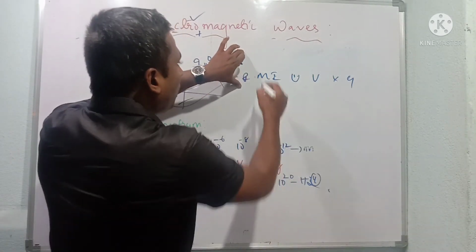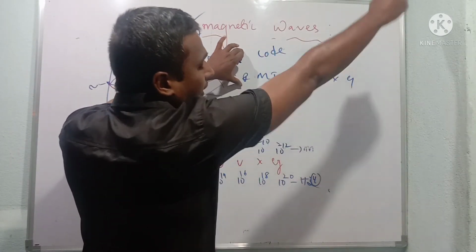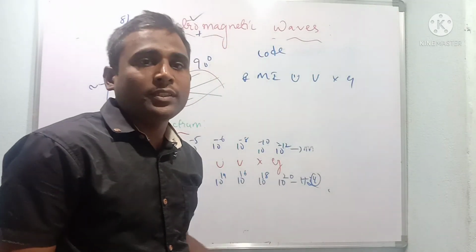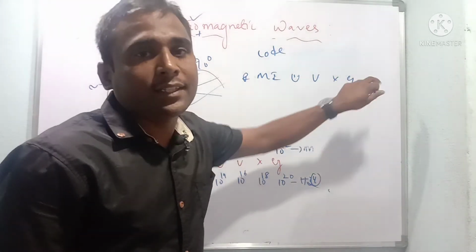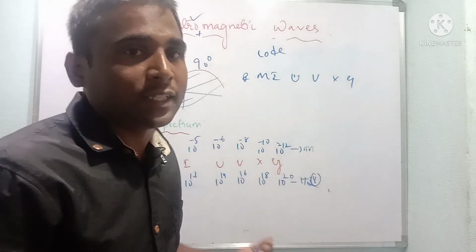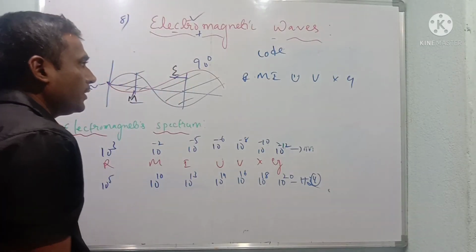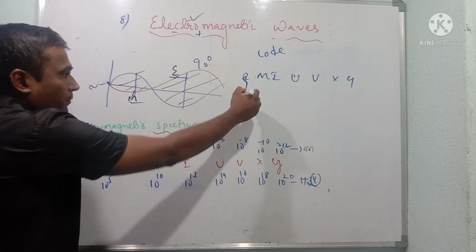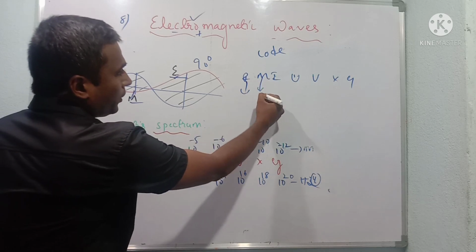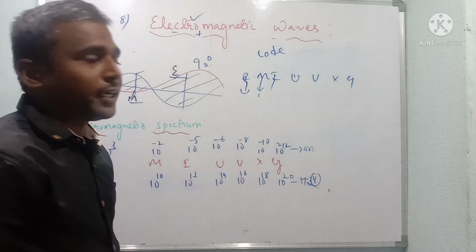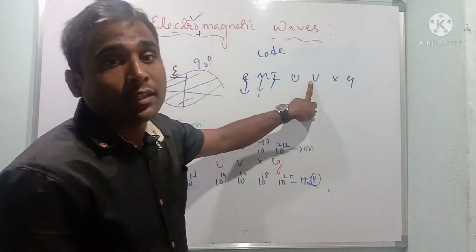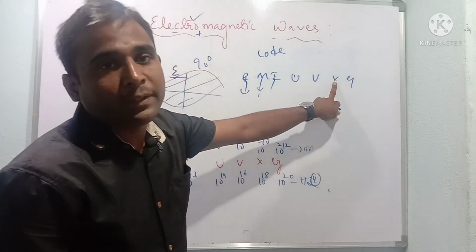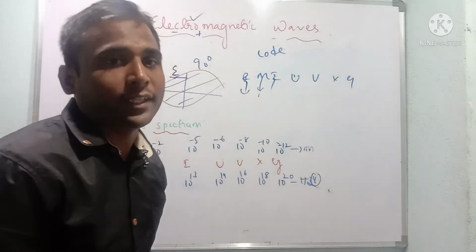This is the code to remember the different radiations: Army uses weapons of X-rays and gamma rays. They are using nuclear energy. So now come to the point. R stands for radio waves, M means microwaves, I means infrared radiations, U means ultraviolet radiations, V means visible radiations, X means X-rays, G means gamma rays.